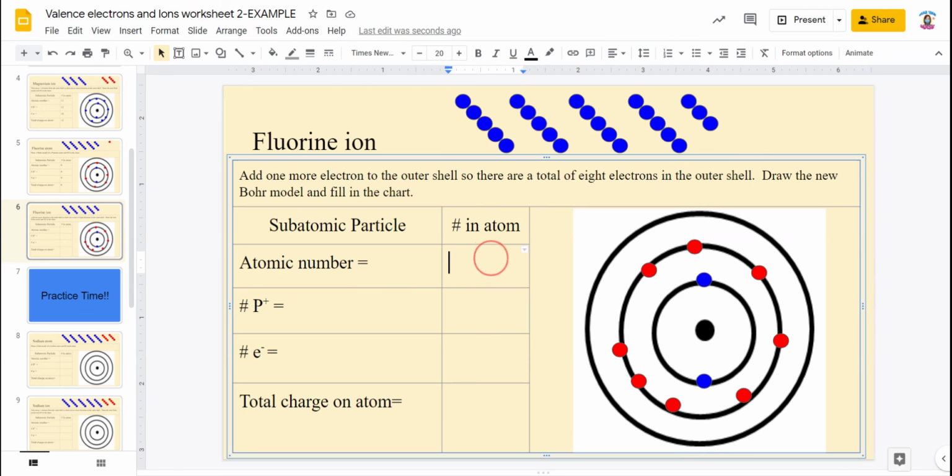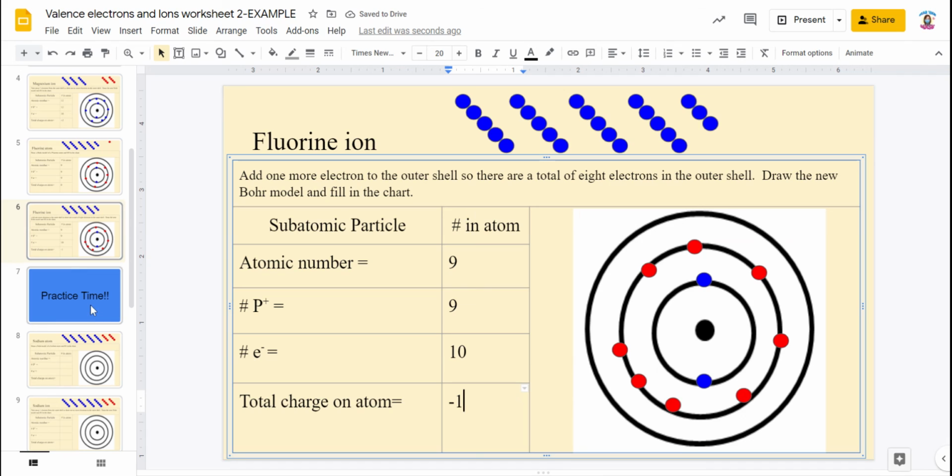So now our atomic number hasn't changed, even though it's an ion, so it's still 9. Our protons have not changed, so it's also 9. But our electrons have now changed. Now we have 10. All right, so we have more negatives than positives, so our charge is going to be negative, and the difference between 9 and 10 is 1, so our charge is negative 1.